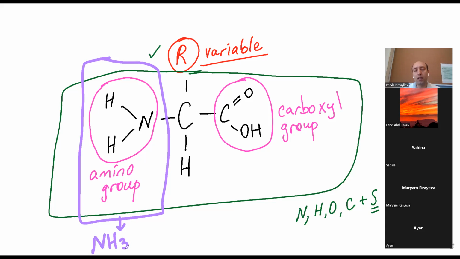But you must know one thing. The ammonia, which is created in here in this process, is highly toxic. It is a highly toxic, poisonous substance and can affect the body. Liver makes another process, changes this ammonia into a less toxic substance, known as urea. So urea is less toxic.